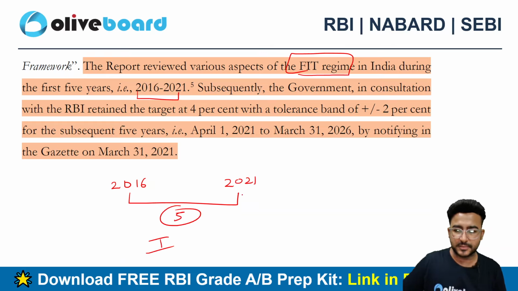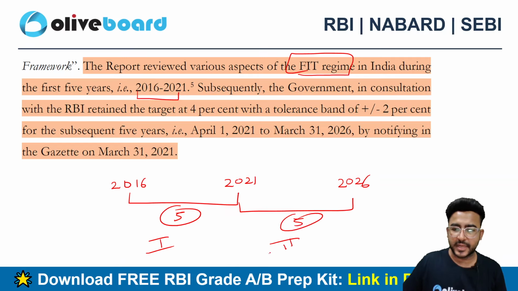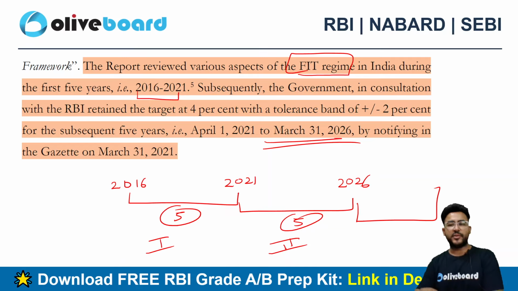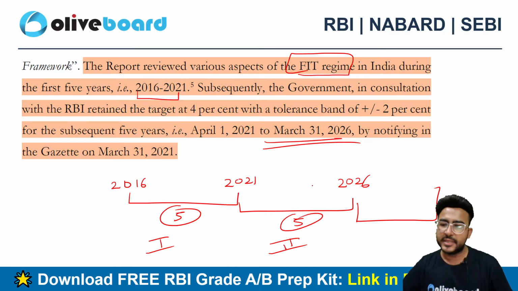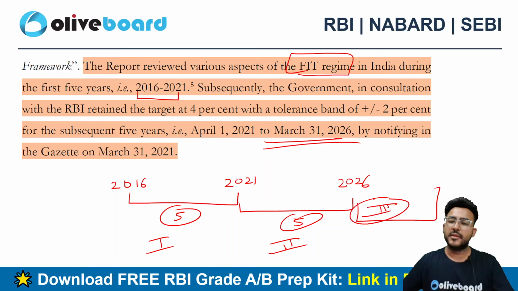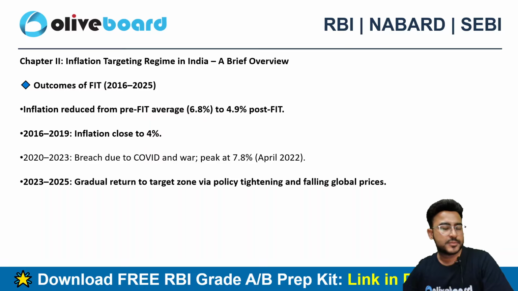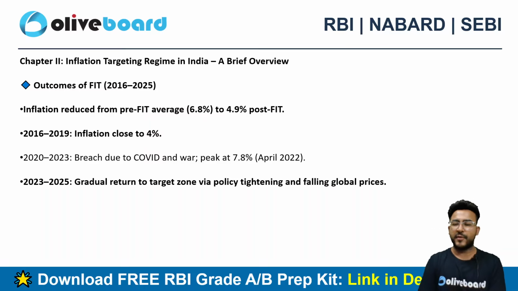This was the first term, then there was the next term, again 5 years. This was the second term, and now we will be having the next term. This second term is going to end on 31st March 2026. Now we need to redecide, we need to realign our inflation targets if required. That's the basic point in chapter 1 of the report.